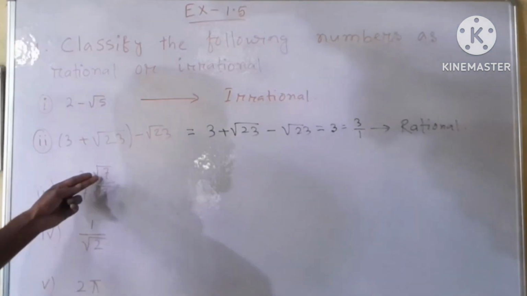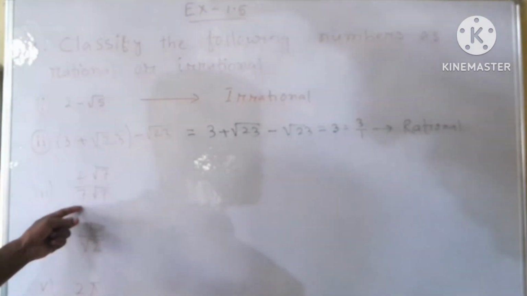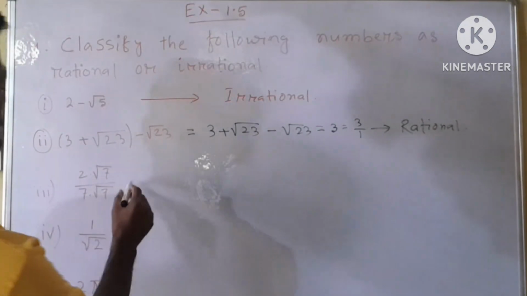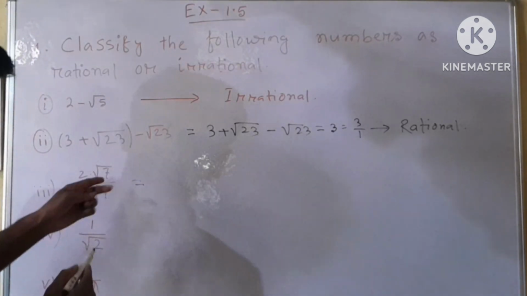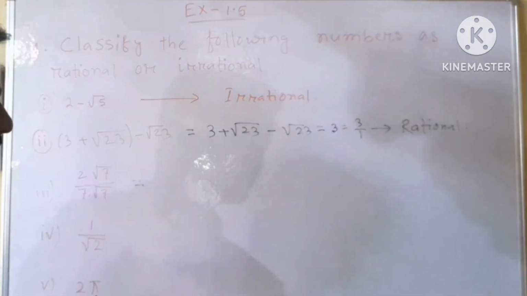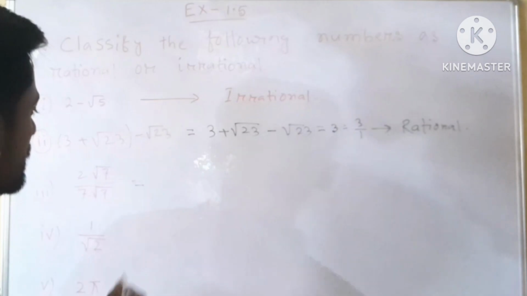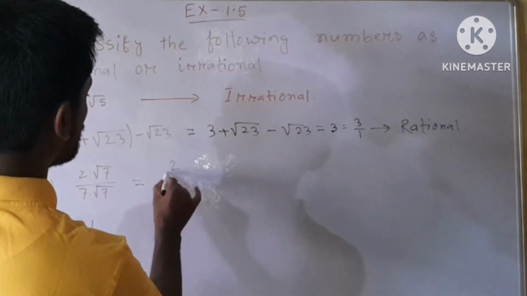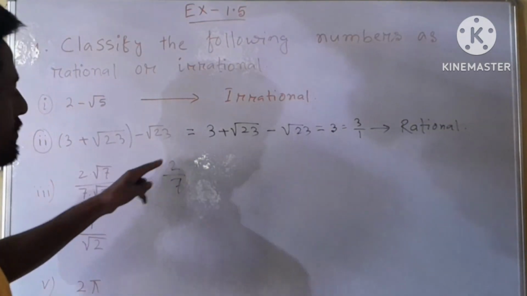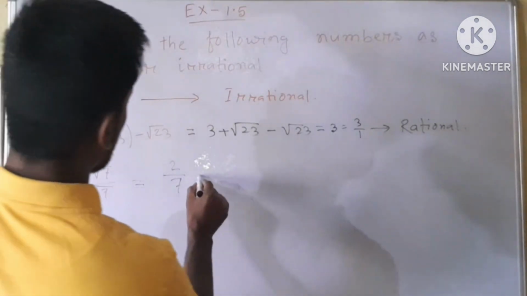Next, 2 into root over 7 divided by 7 into root over 7. So we can cancel this root over 7 from both numerator and denominator. Then we have 2 by 7. And our 2 by 7 is rational.